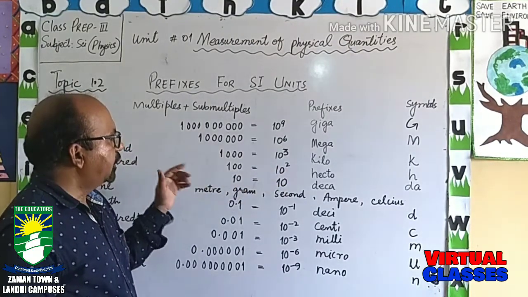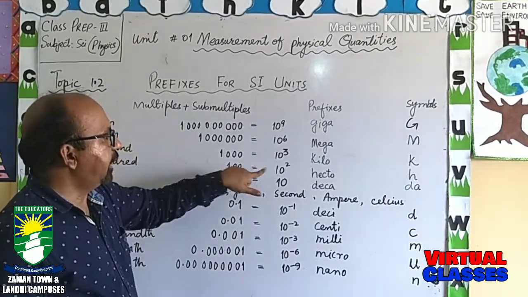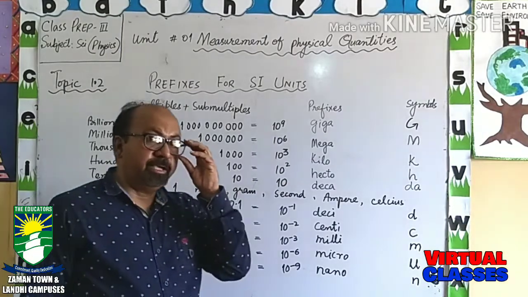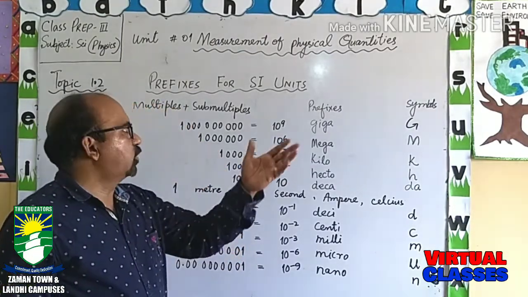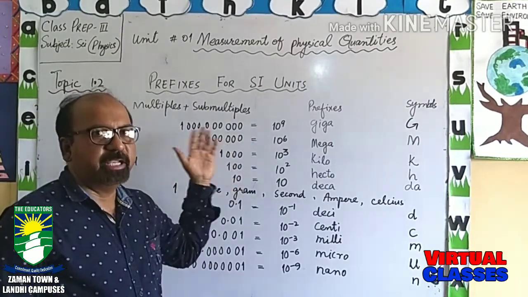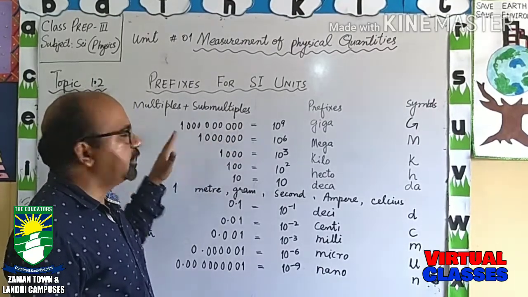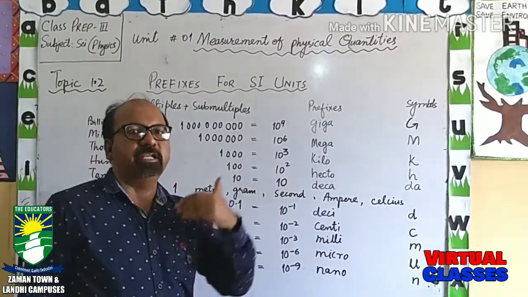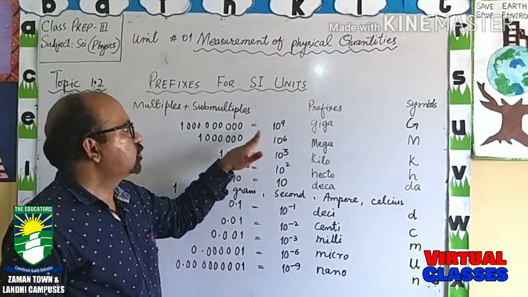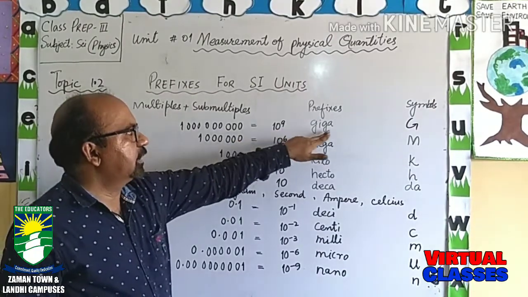Meaning we can write it as 100, and we can write it in the form of 10 raised to power 2. For example, if we use a very big quantity that has almost 9 zeros, we will not write 0 again and again because there is a chance of error while writing the number of zeros. So we will write 10 raised to power 9, and that stands for giga.